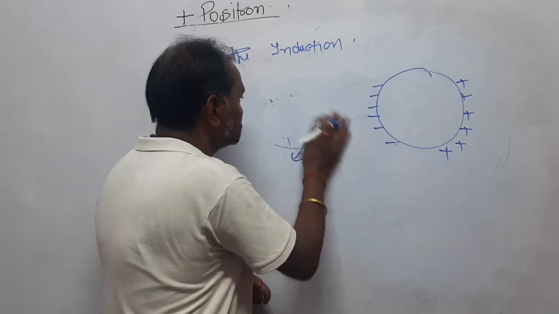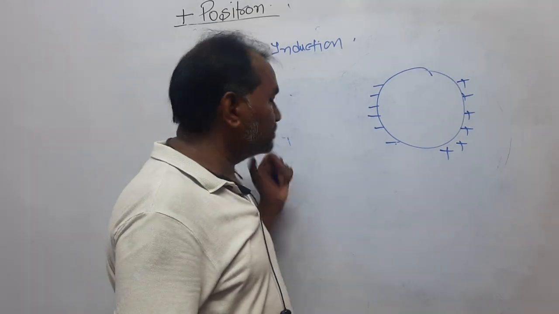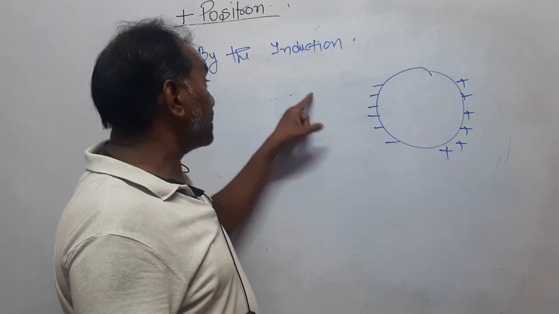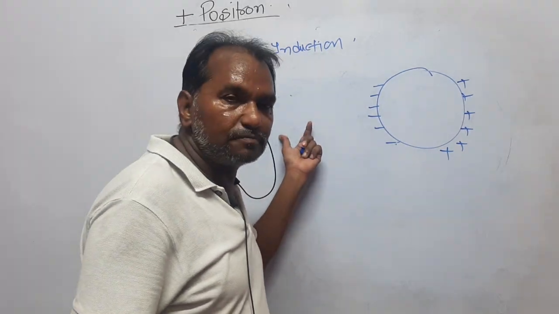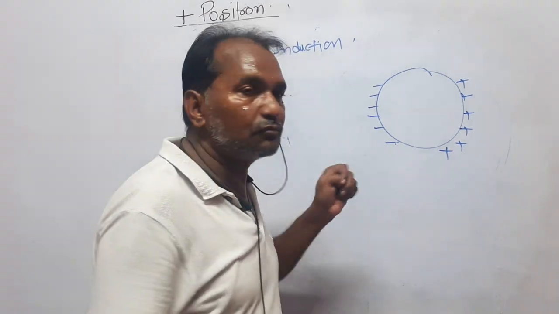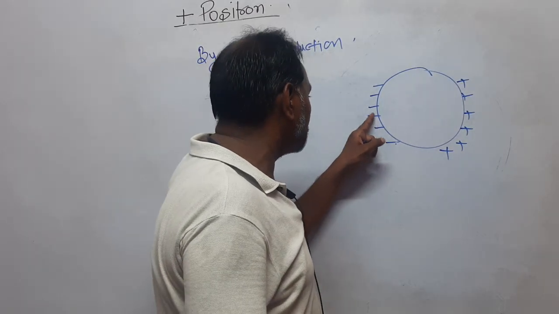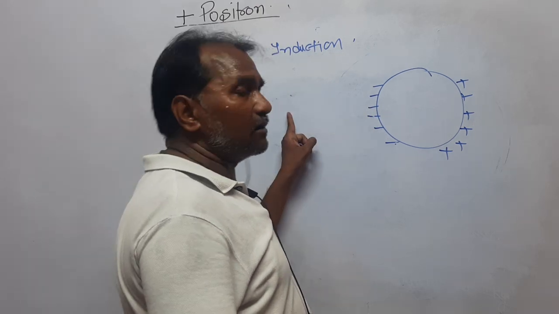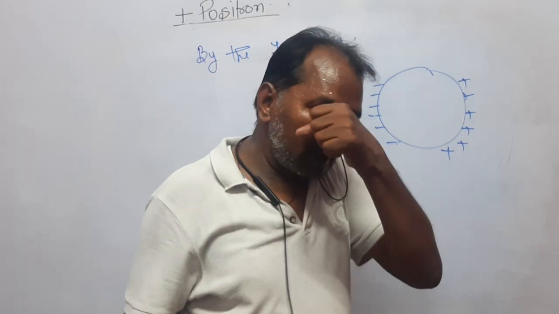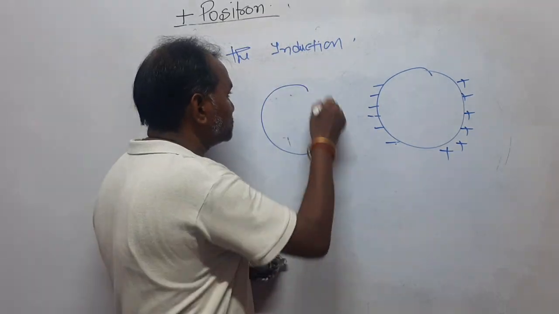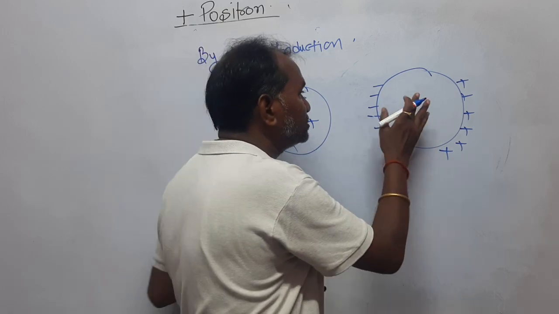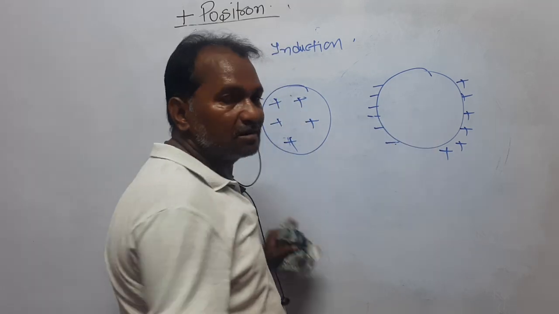If it is just removed from here, then what happens? These negative charges were attracted due to this positive charge. As soon as the first body is displaced from here, what happens? This negative charge was staying here only because of the attraction of it. This negative and positive charge will neutralize each other in the absence of this charge, right? It means this body is charged only because of this, right?